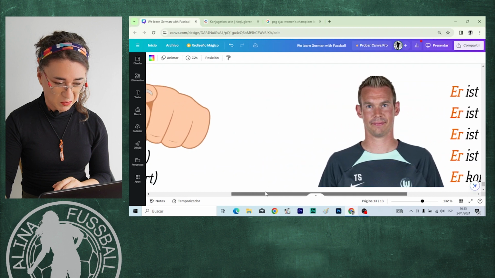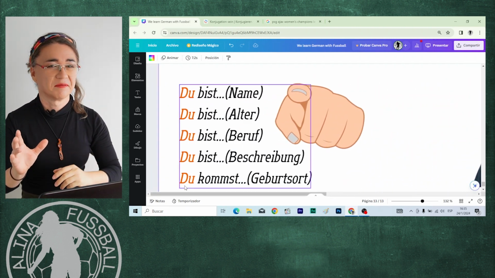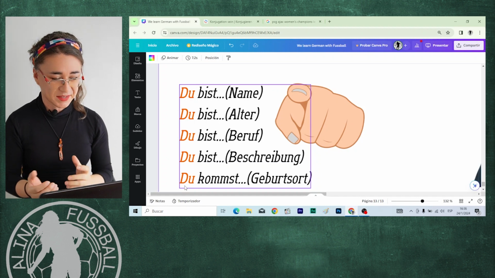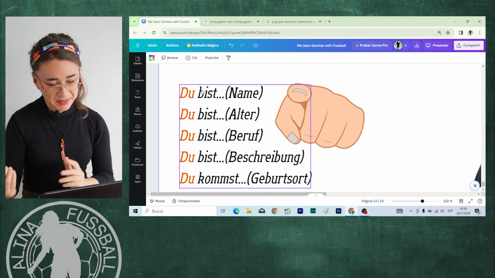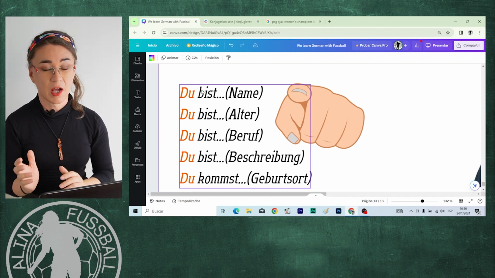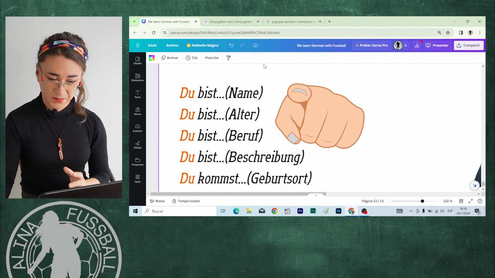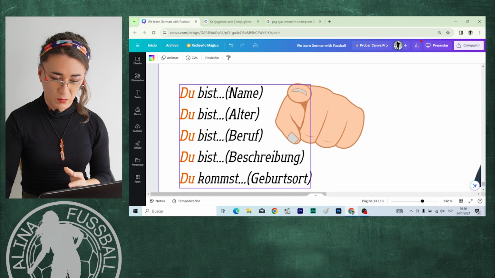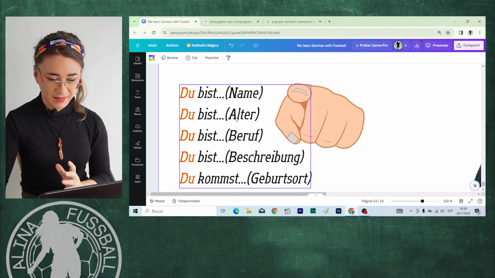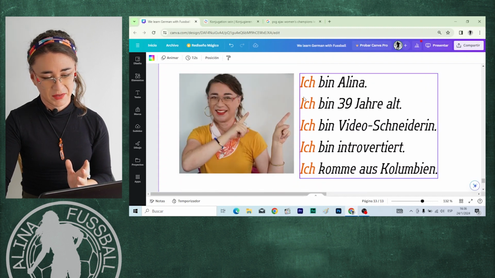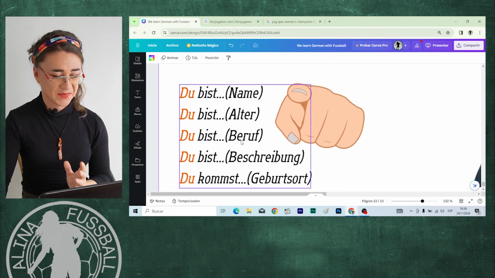Now, what about you? This is your time for doing your homework. So notice that we here have the conjugation du bist, bist, and at the end we have kommst. Here notice that I'm indicating you what you need to put there. So Name, Alter, the Alter, remember we talk about this, yeah, Beruf,